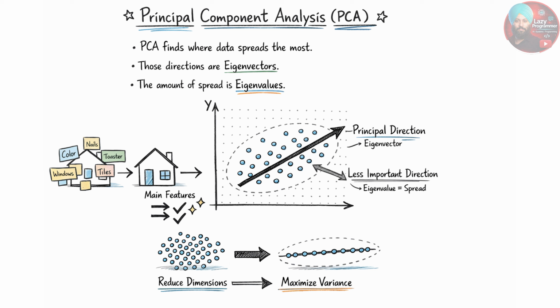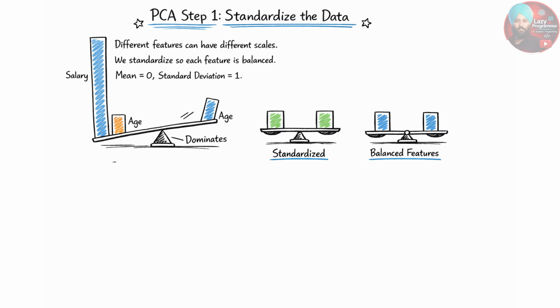By doing this, now we are able to represent the overall data direction with a much smaller data set, which was earlier represented by a very large data set. The main goal of PCA is to reduce dimensions while maximizing variance. To achieve this, it can be divided into 5 standard steps. The first one is to standardize the data.